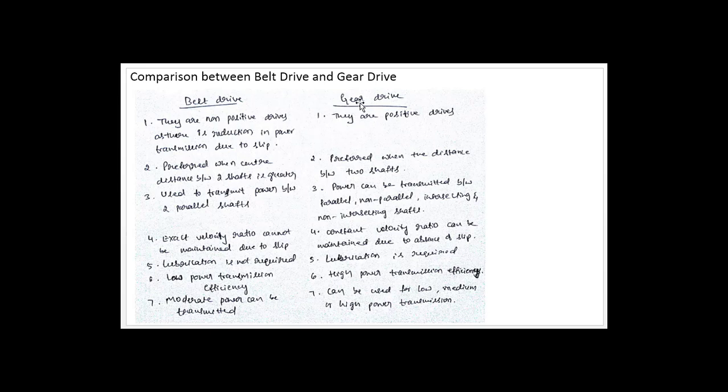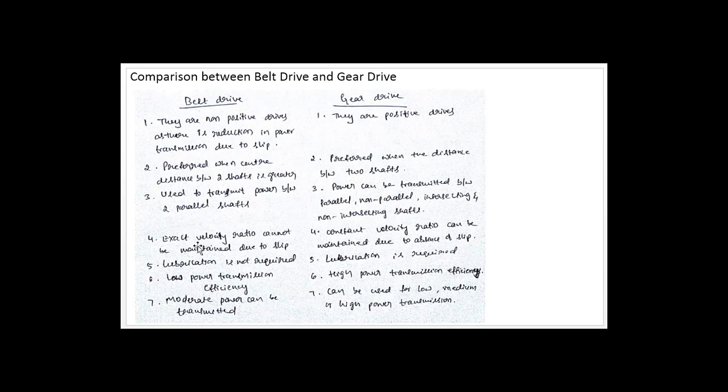Whereas in gear drives there is no slip at all, so we call them positive drives. Gear drives are positive drives. Next, belt drives are preferred when the center distance between two shafts is large, whereas gear drives are preferred when the center distance between the two shafts is very small. Belt drives are used to transmit power between two parallel shafts, whereas gear drives are used to transmit power between parallel, non-parallel, intersecting and non-intersecting shafts.